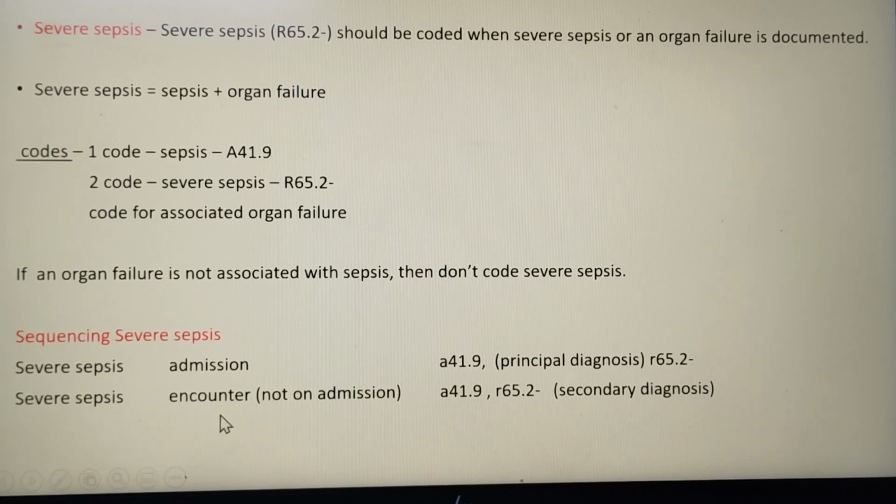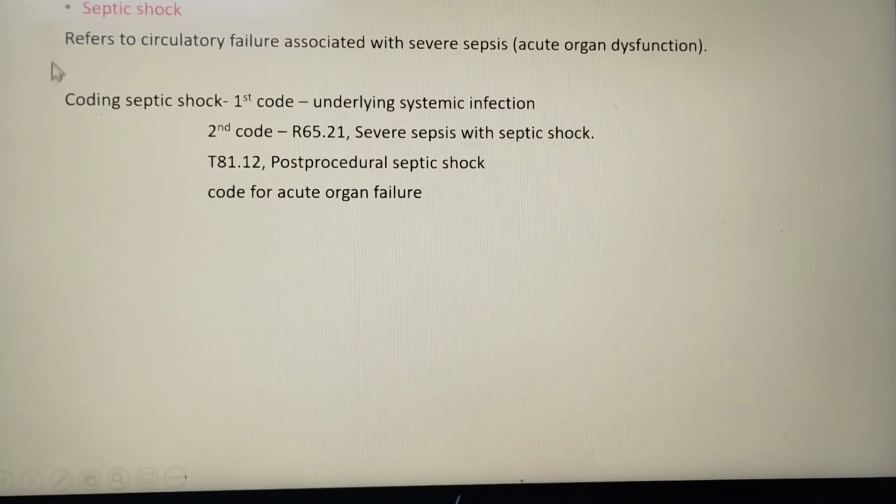For example, if the patient is admitted with some other condition, and after the third day of admission he develops severe sepsis or sepsis, then we give this sepsis code as a secondary diagnosis, because the reason for admission is not sepsis. So next is septic shock.